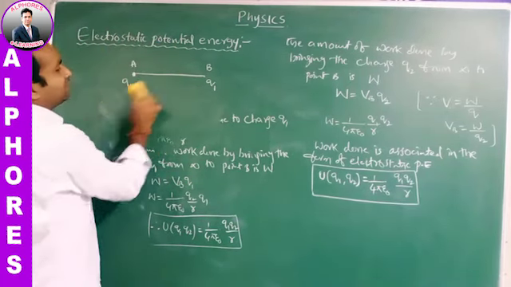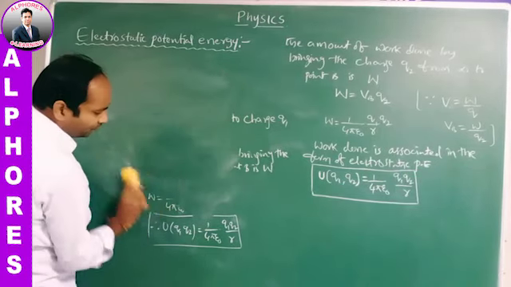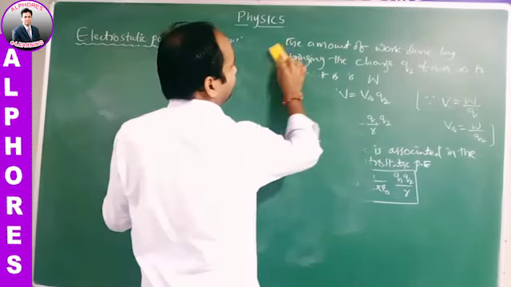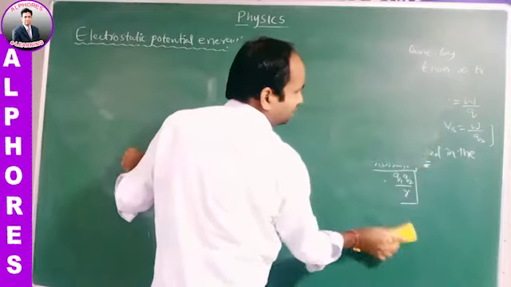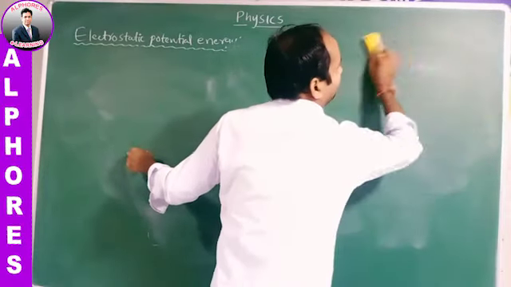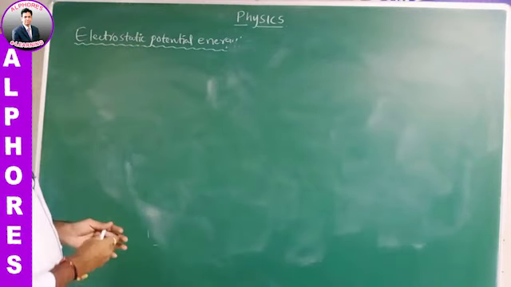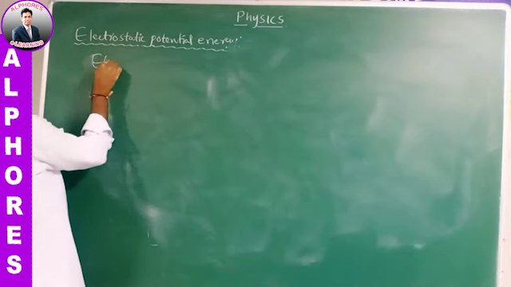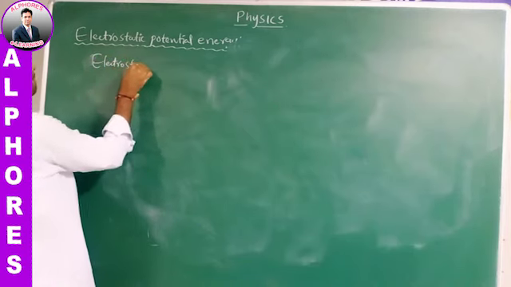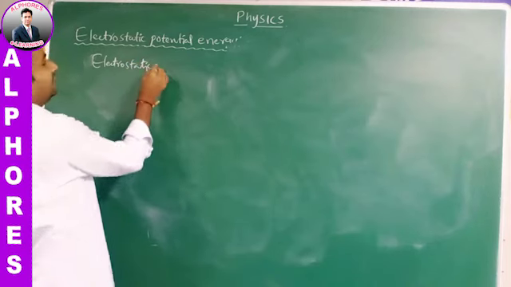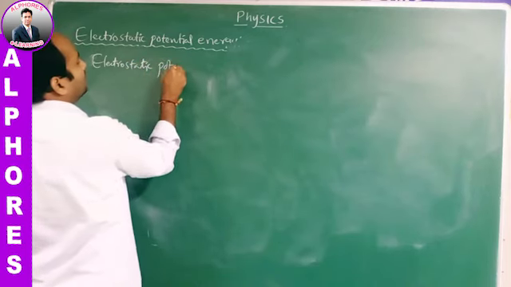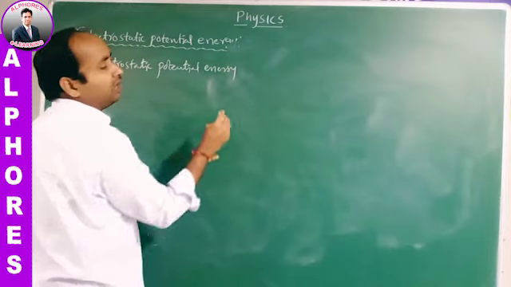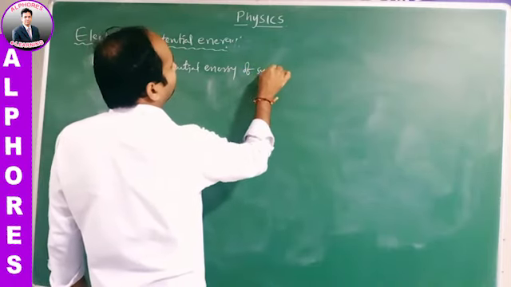Suppose a system contains three charges, or more than two, three or four, or you may take an infinite number of charges. Then what should be the potential energy? Electrostatic potential energy of a system of three charges.